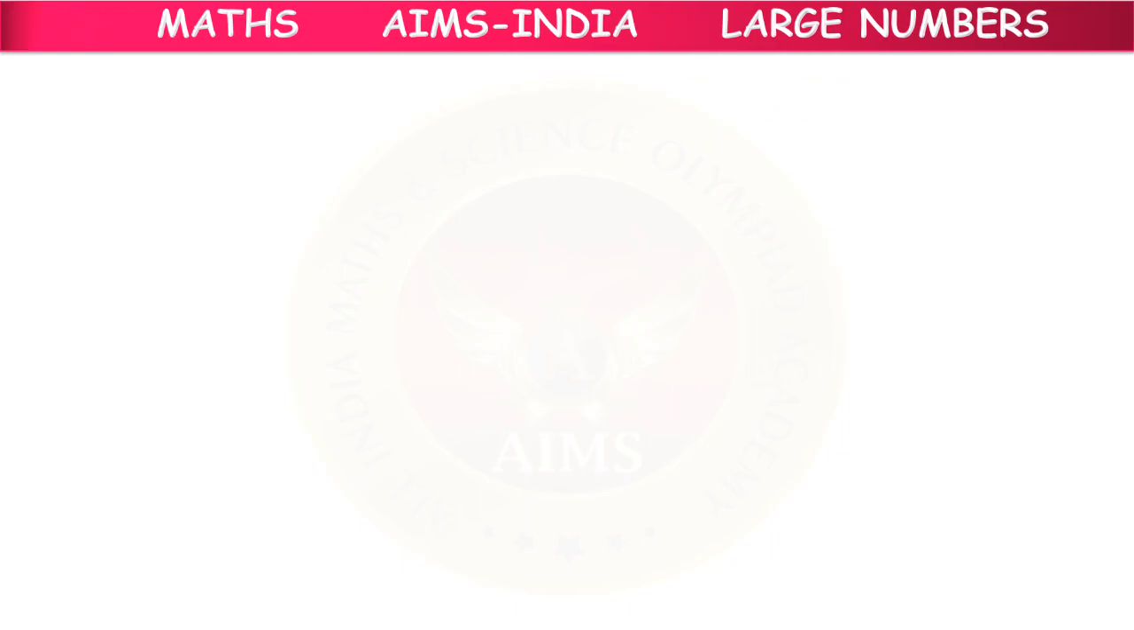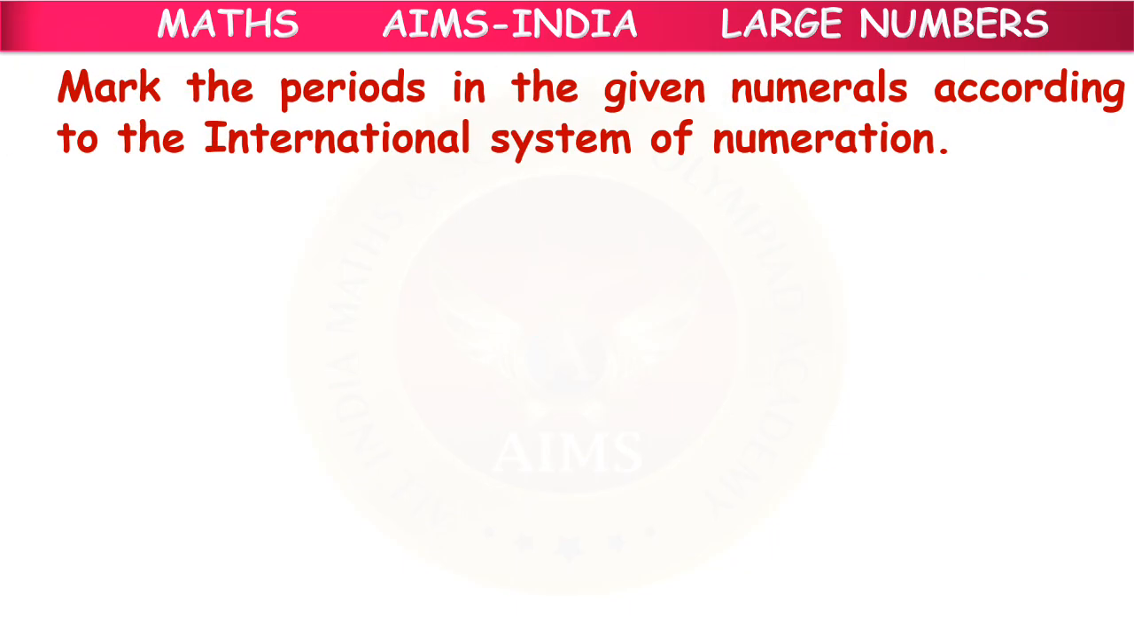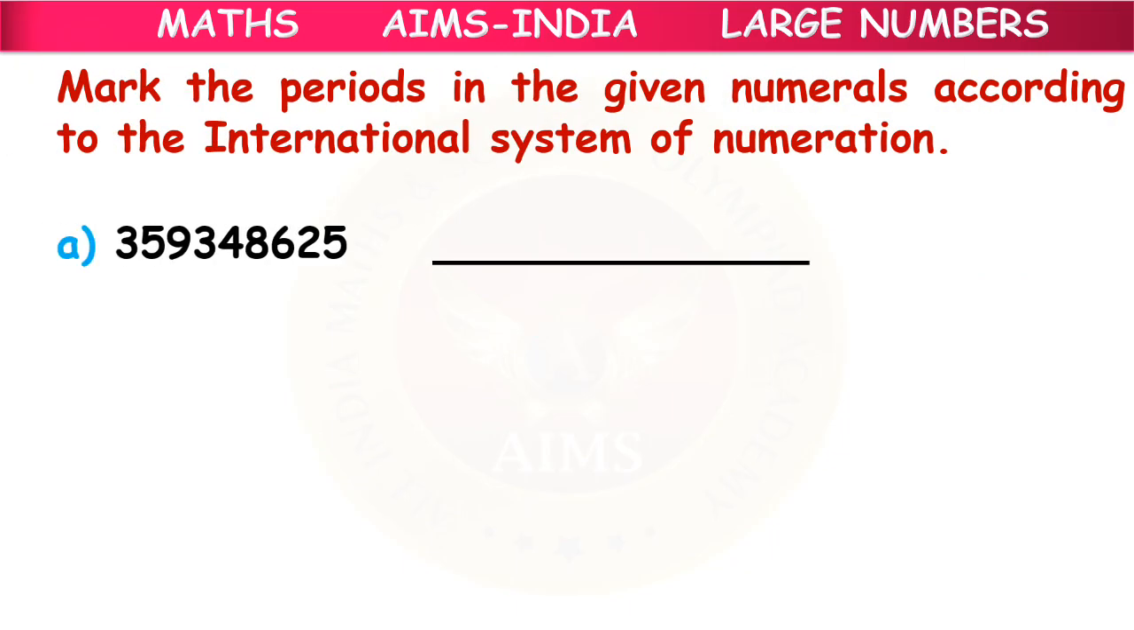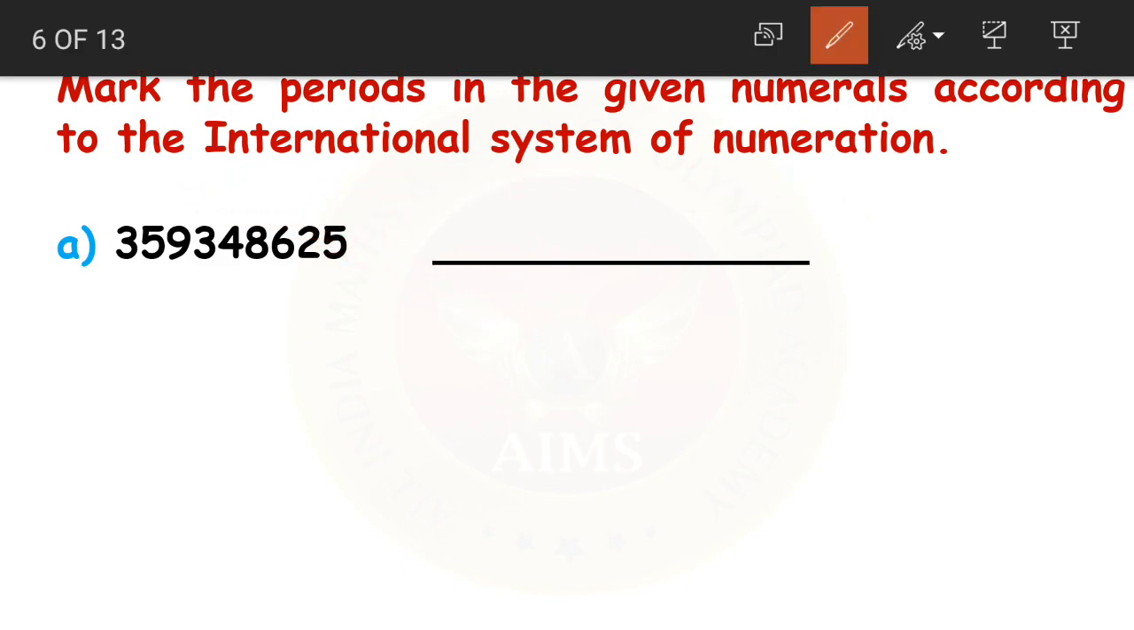Clear, children? How do we write the numbers in both Indian and international charts? And how do we read the numbers in both Indian and international systems of numeration? Let us mark the periods in the given numerals according to which system? According to the international system. Again, international system is easier because how do we mark the periods?